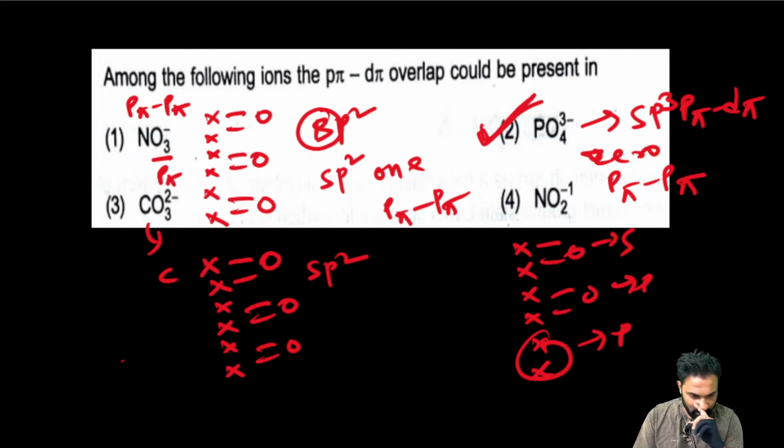My dear friend, a negative charge on the central atom indicates that it has gained 1 electron. A negative charge on the central atom indicates that it has gained the electrons.